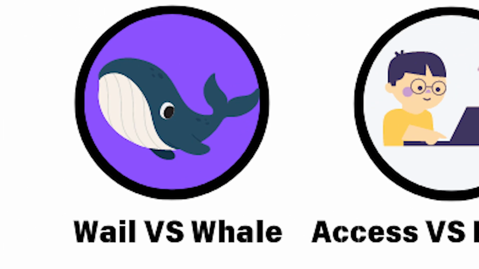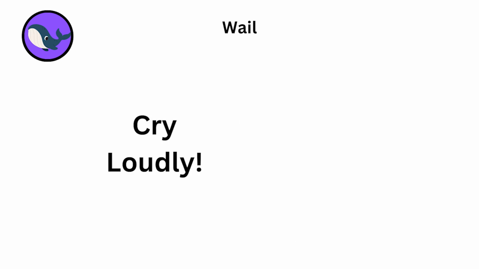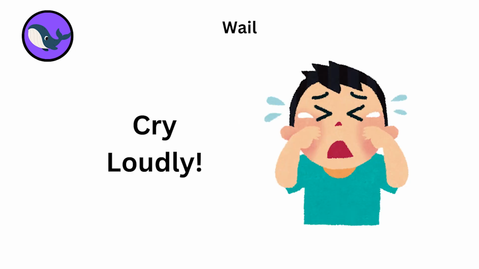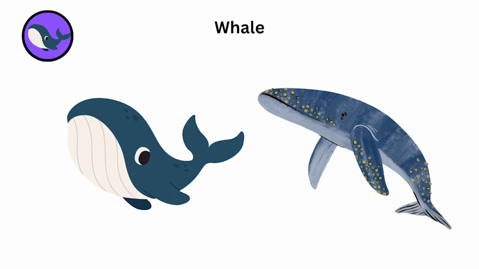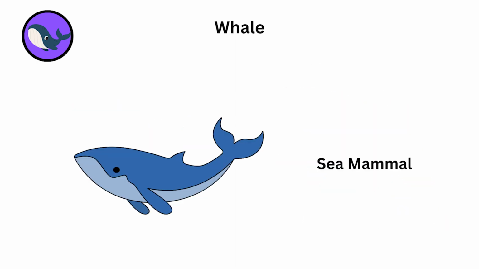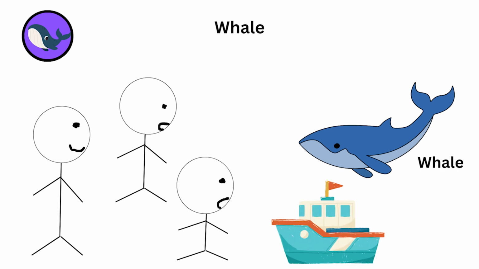Wail versus whale. Wail means to howl or cry loudly. The baby started to wail, means the baby began crying loudly. Whale is a huge sea mammal. We saw a whale on our boat trip, means they observed the large marine animal.